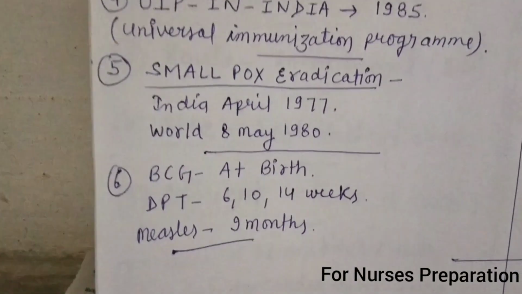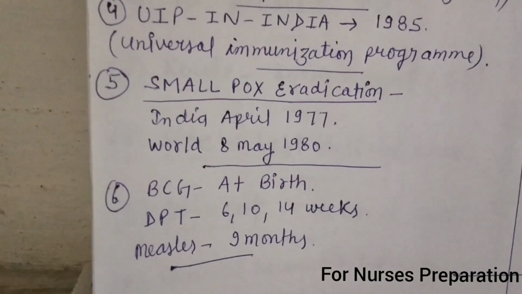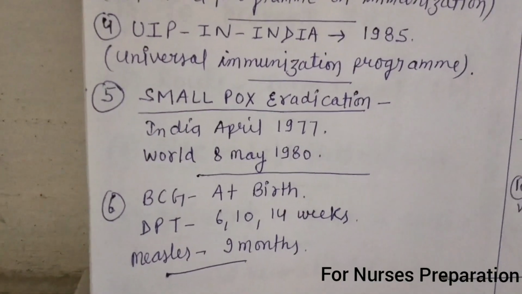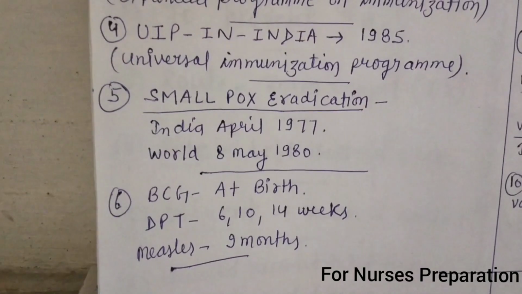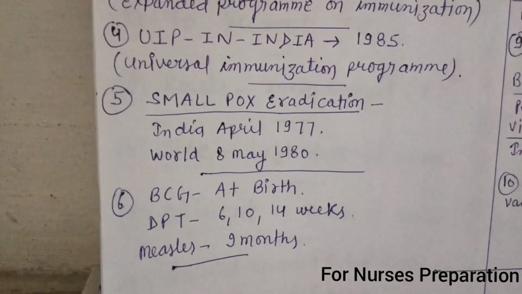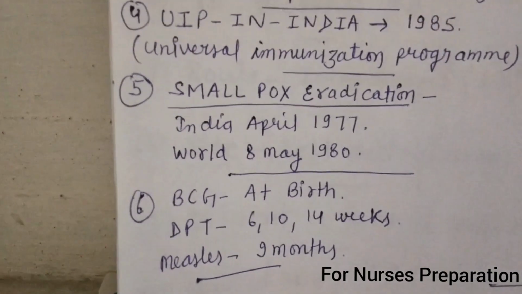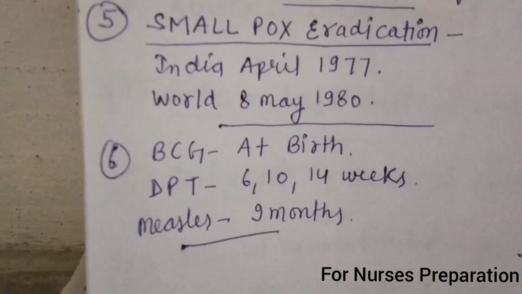Point number 6. BCG vaccine is used against the tuberculosis disease and it is given at birth. BCG's full form is Bacillus Calmette-Guerin.